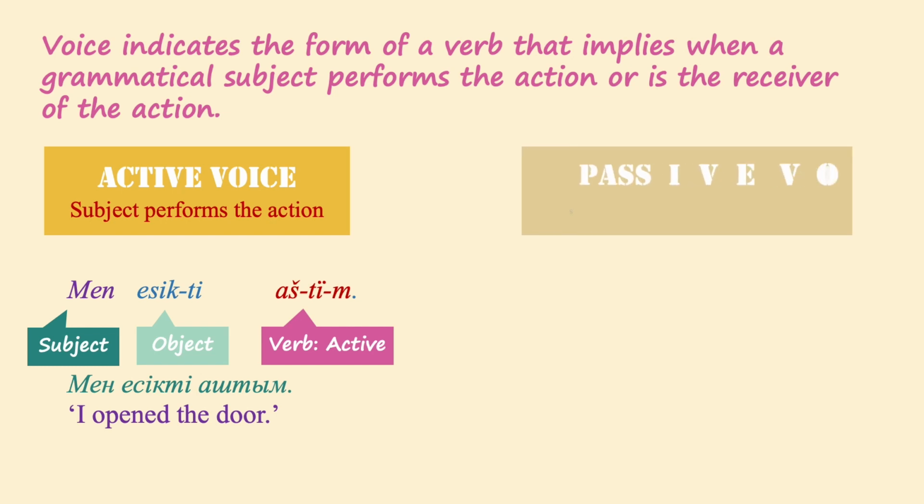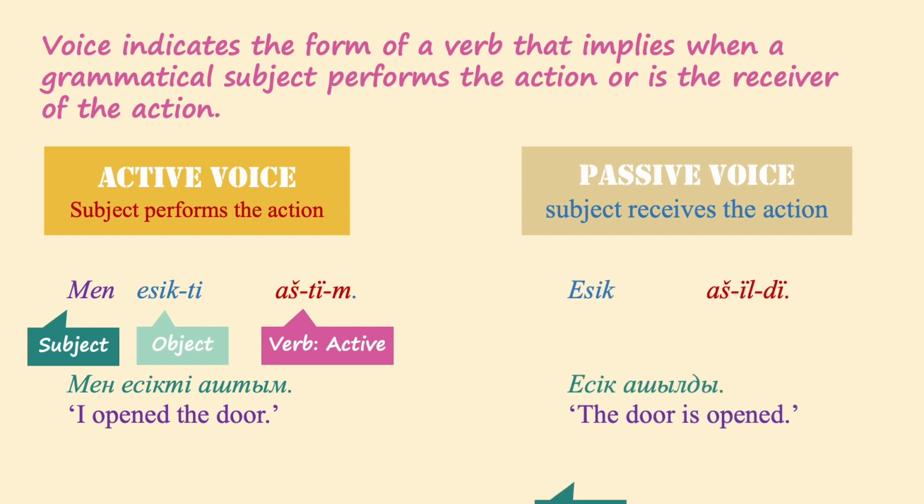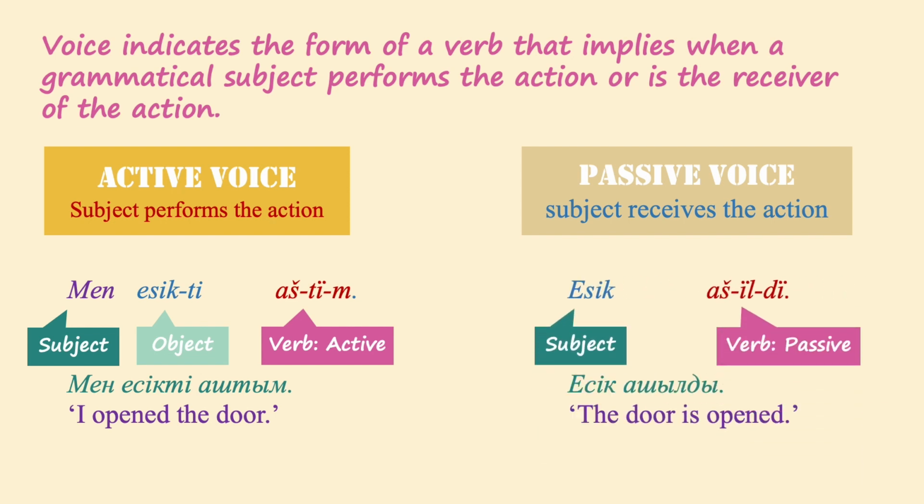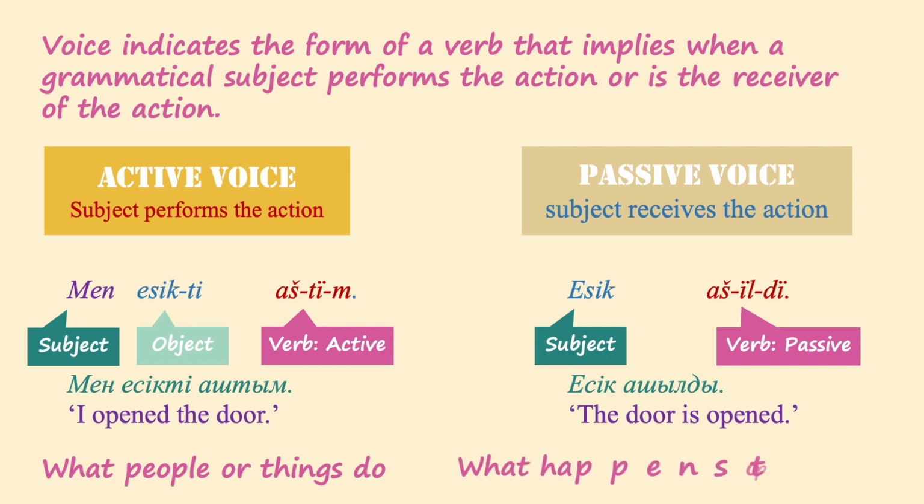When a sentence is written in passive voice, the subject receives the action. An example: Esik açıldı. The door is opened. This is a passive sentence where esik, door, is the subject and açıl, be opened, is the verb. But the doer is not mentioned, since it is unnecessary. Active sentences are about what people or things do, while passive sentences are about what happens to the people or things.